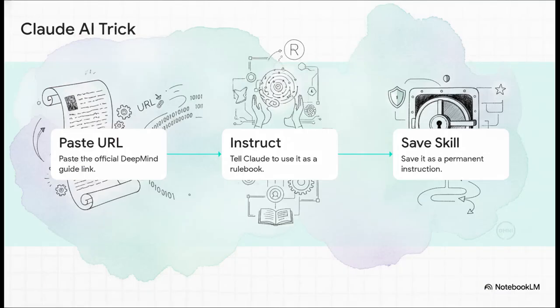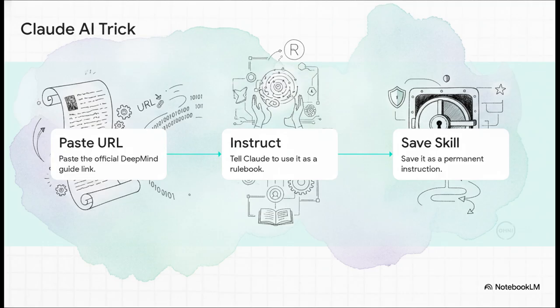Now, I know what you're thinking. Trying to memorize that exact structure every single time you want to make a video sounds tedious, right? Well, our source shared an absolutely brilliant workflow hack for this, the Claude AI trick. Step 1. You take the URL of that official DeepMind prompting guide and paste it into Claude. Step 2, you instruct Claude to use that guide as a strict rulebook for any future prompt requests. And Step 3, you save this instruction as a permanent skill in your Claude account.